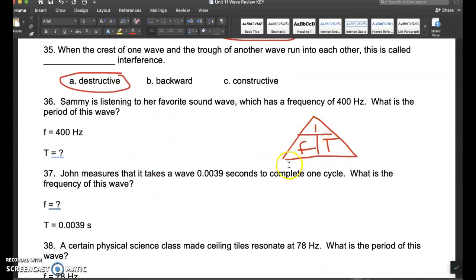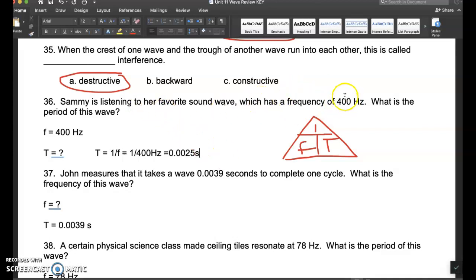Cover up the T, it gives me 1 over f. So period is equal to 1 divided by frequency, which is 1 divided by 400 hertz. Taking out my calculator, 1 divided by 400 is equal to 0.0025. Since it's period, it's seconds.